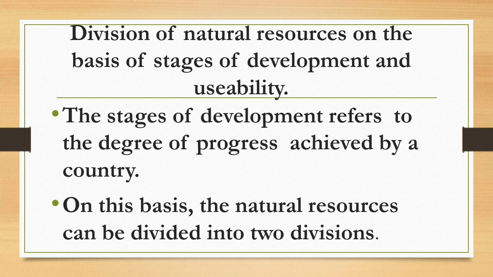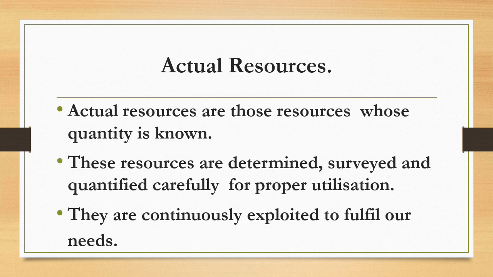Next comes the division of natural resources based on the stage of development and usability. The stage of development refers to the degree of progress achieved by a country. On this basis, natural resources can be divided into two divisions: actual resources and potential resources. Actual resources are those whose quantity is known, or whose actual amount of reserve is known, and which are currently being used. These resources are determined, surveyed and quantified carefully for proper utilization. They are continuously exploited to fulfill our needs.